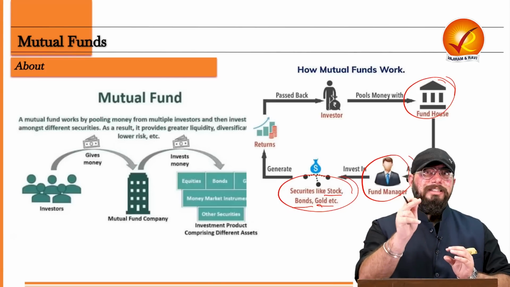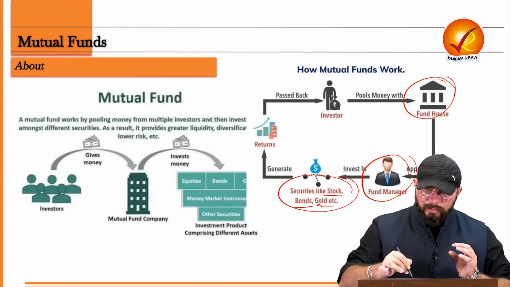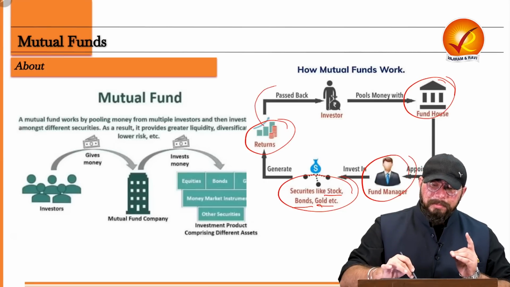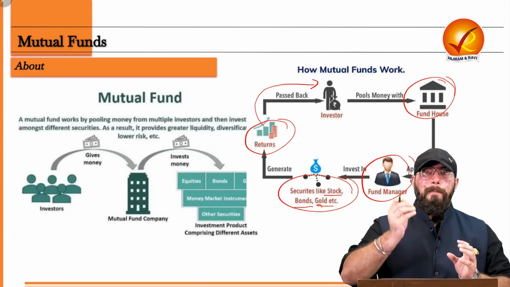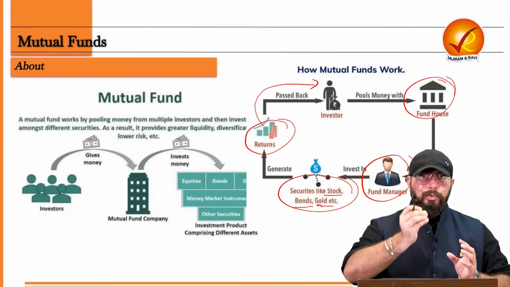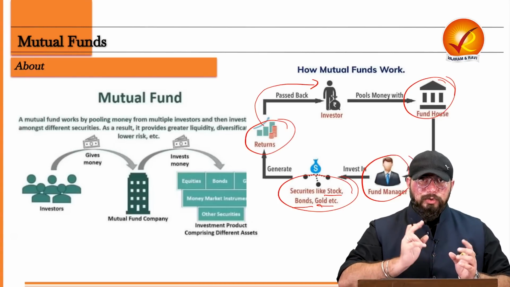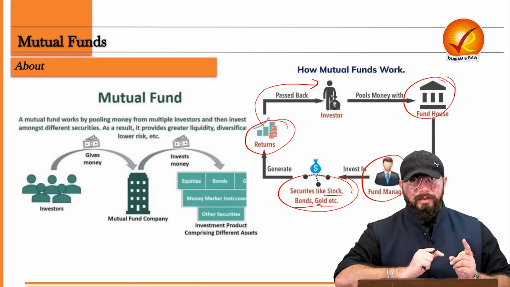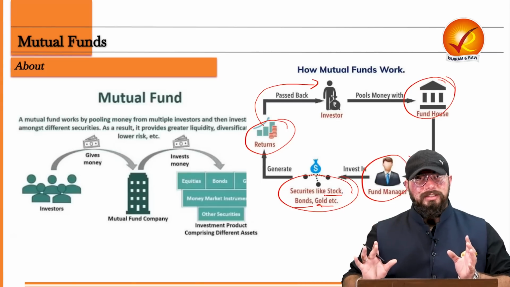So once that money is invested and you get the return on that money, that return will be passed back to you based upon your contribution to that fund. Let's say you invested 10,000 rupees. So based on that 10,000 rupees, the return will be given back to you. That is how mutual funds work.